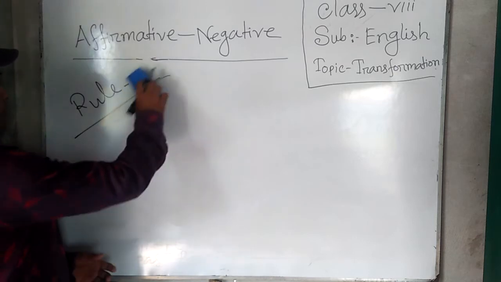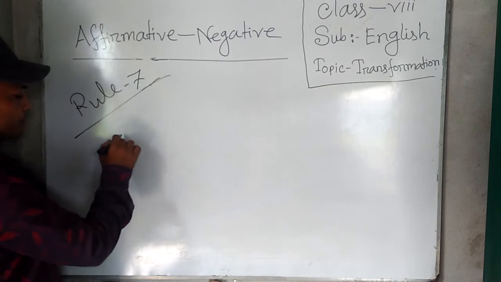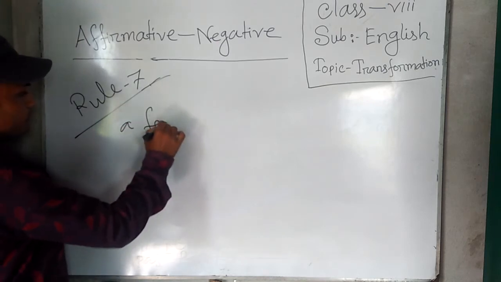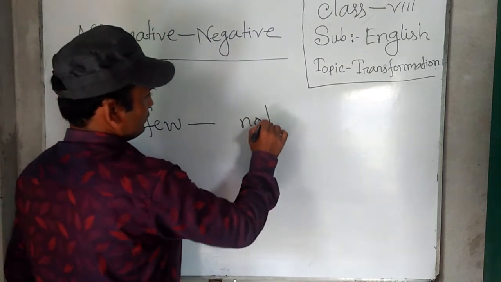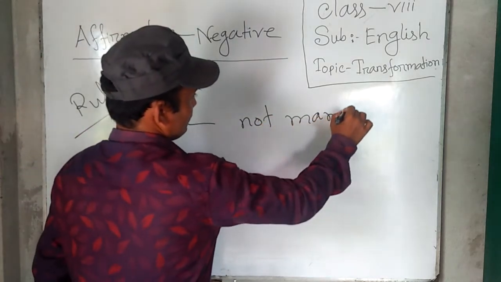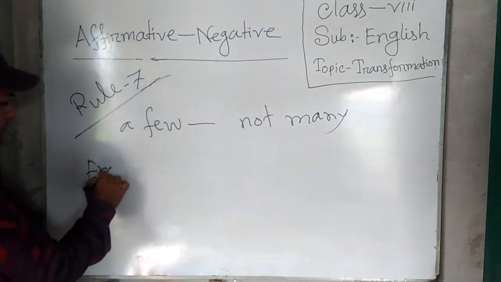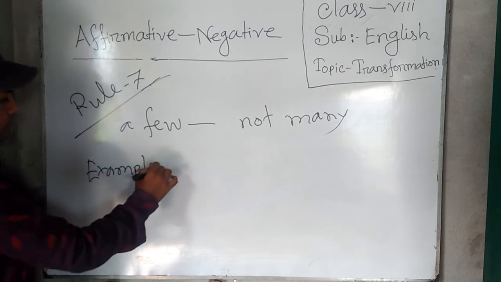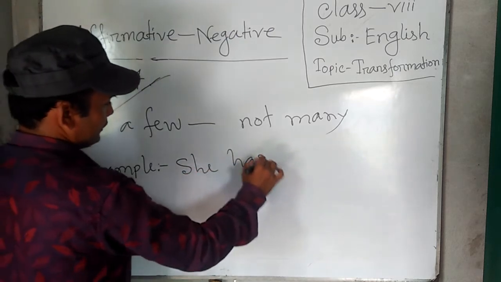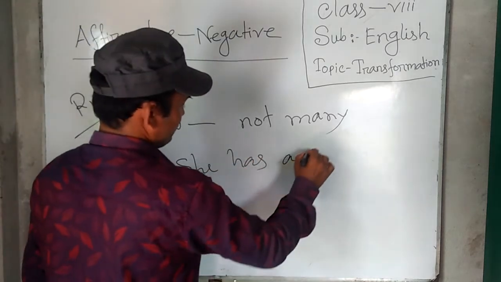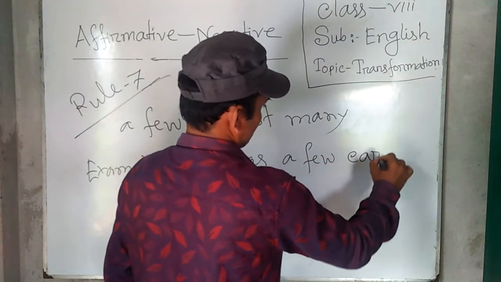Another example for you, rule number 7. If we find a few, we should use not many in the negative sentence. She has a few cards.